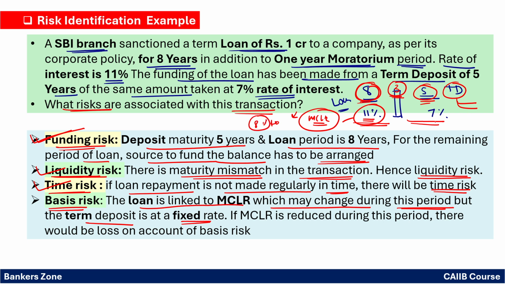So still the bank has to pay 7% to the term deposit. Means what? The net interest income of the bank will decrease, right? So that is nothing but the basis risk. If MCLR is reduced in this period, there will be losses on account of the basis risk. It is all basis risk. Very simple, right? Now next is what?